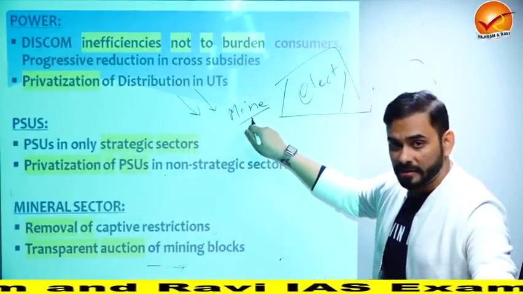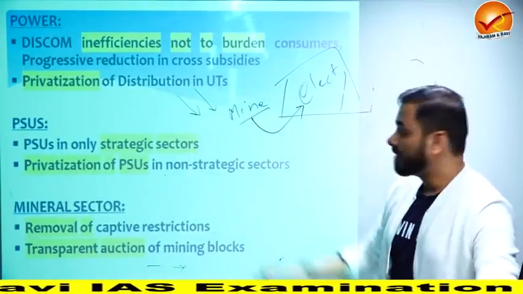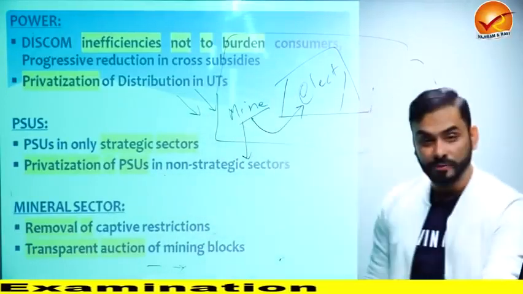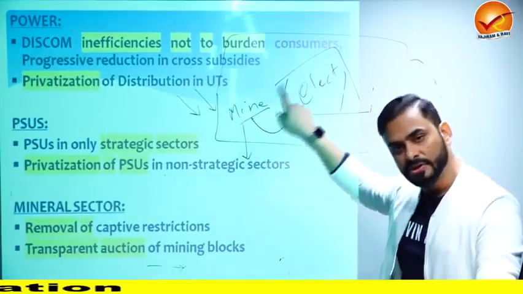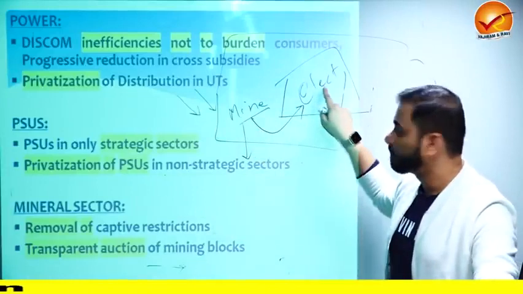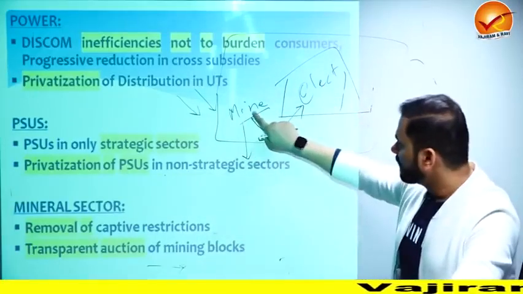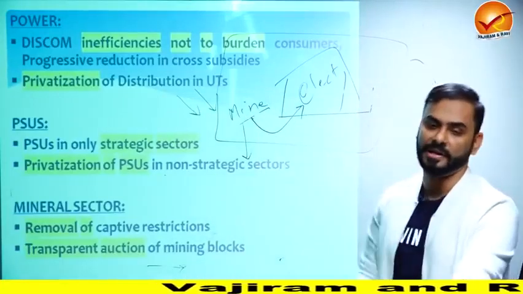This mine, which gives me coal to produce electricity and which belongs to me, is called a captive mine. Why? Because the coal from this mine is directly used in my own power plant to produce electricity. This is called a captive mine.